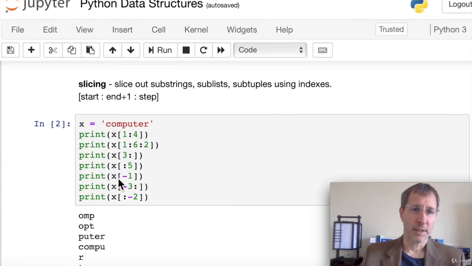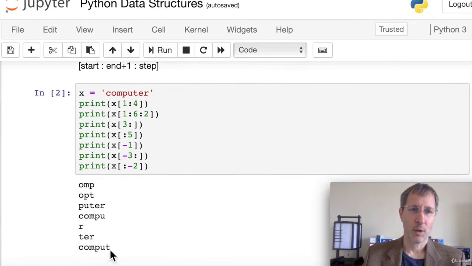Let's look at a negative index. If we print out just a negative index, -1, that counts from the right side of the string. Here we want the very last item in the string. We put -1, we get the R, the last element. Then here we get the last 3 items. We put a -3 as the start and go to the end of the string, which gives us TER, the last 3 elements.